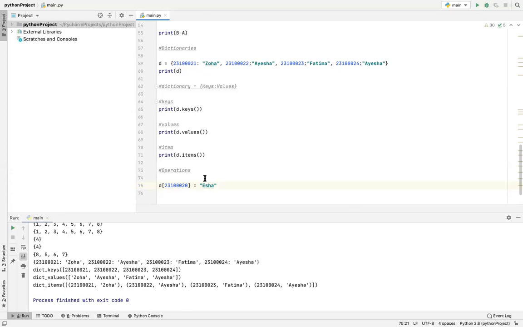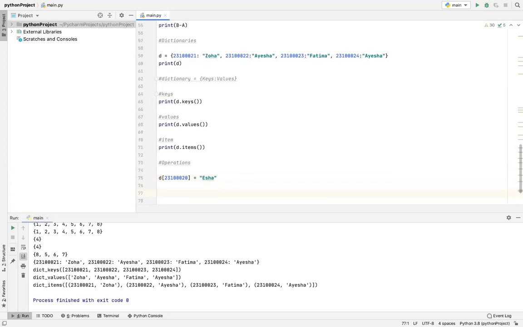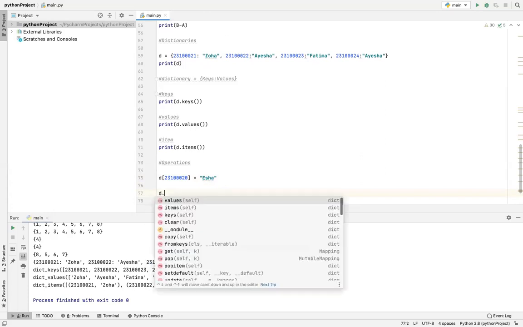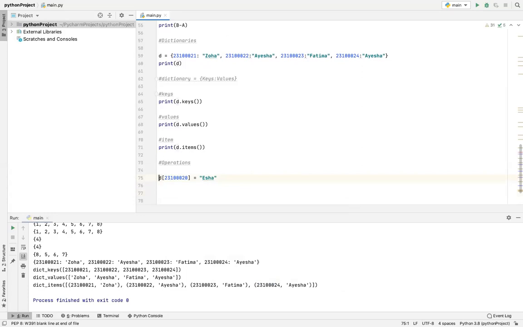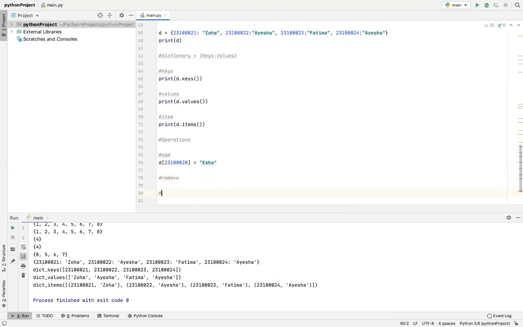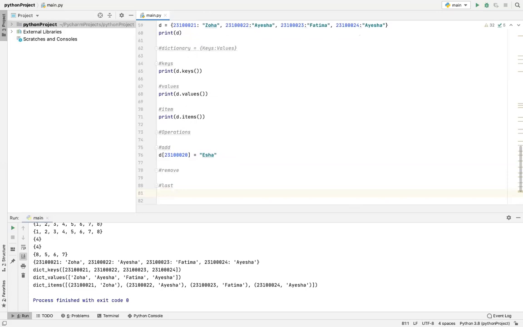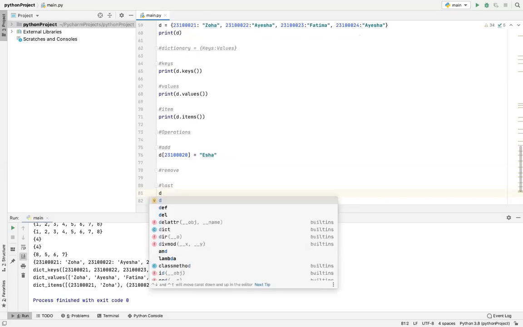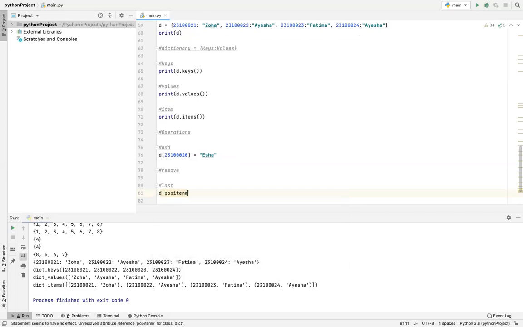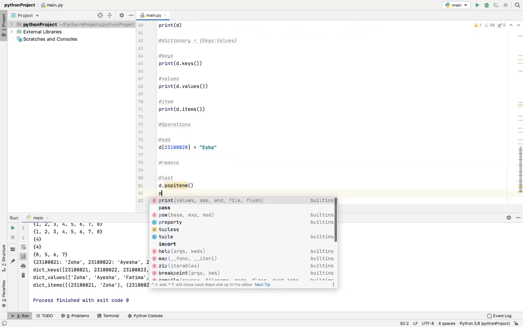Okay, to add an item in a dictionary, this was how we did it. Now to remove the last item, so this whole complete thing is one item. So we write the name of the dictionary. This was to add the last value. To remove it, you write the name of the dictionary, which is D dot popitem, then parentheses, and then we can see by printing it out.